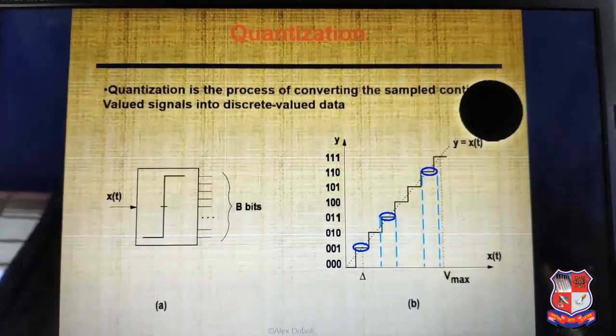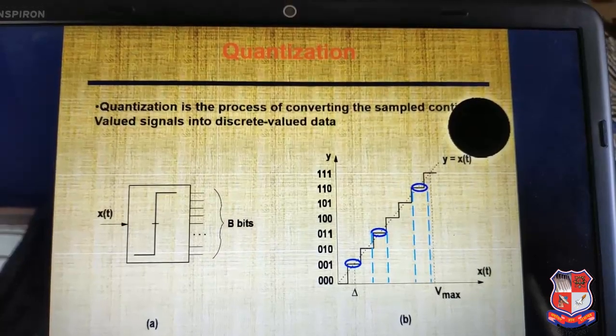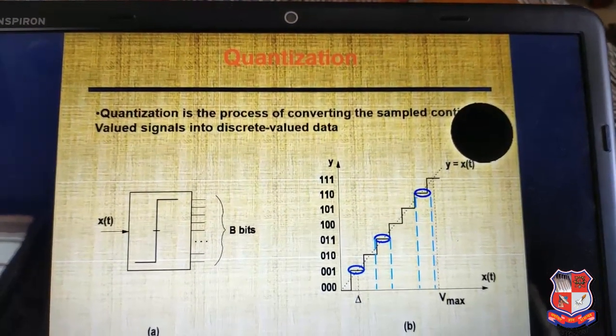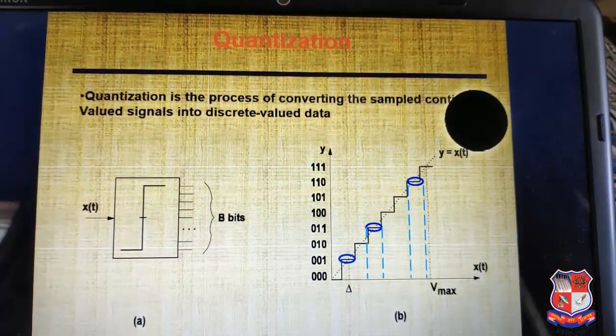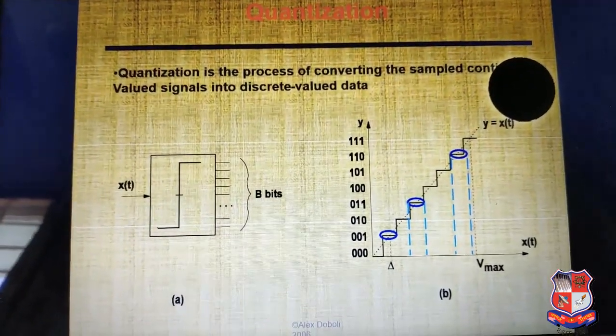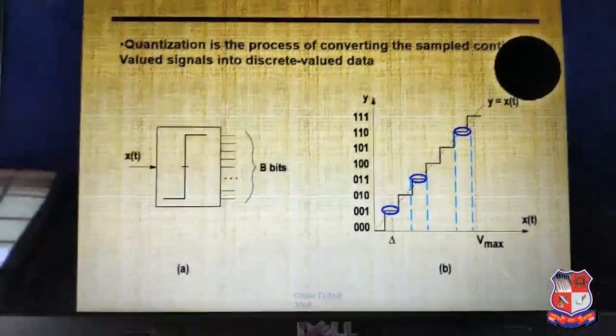This is quantization. Before explaining quantization, first we have to understand the concept of what quantization is. Quantization is the process of converting the sampled continuous valued signal into discrete valued data. It means whatever signal you have, we discretize this signal, we divide it into small parts.